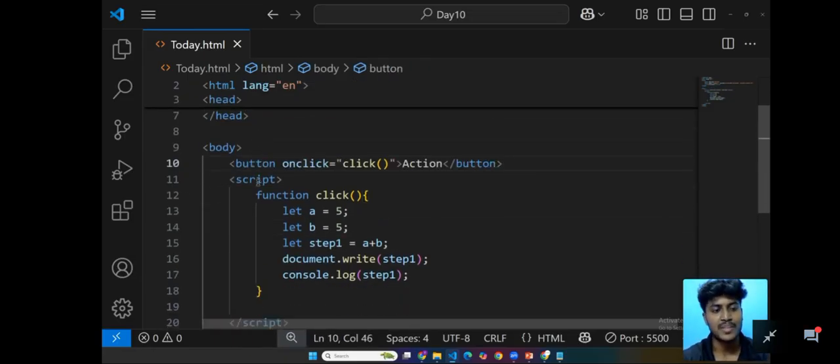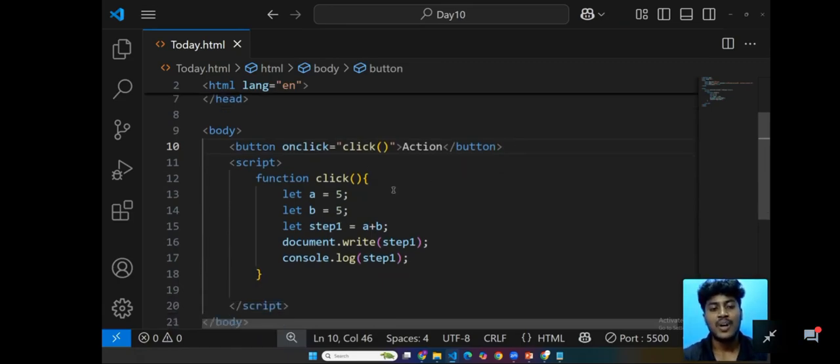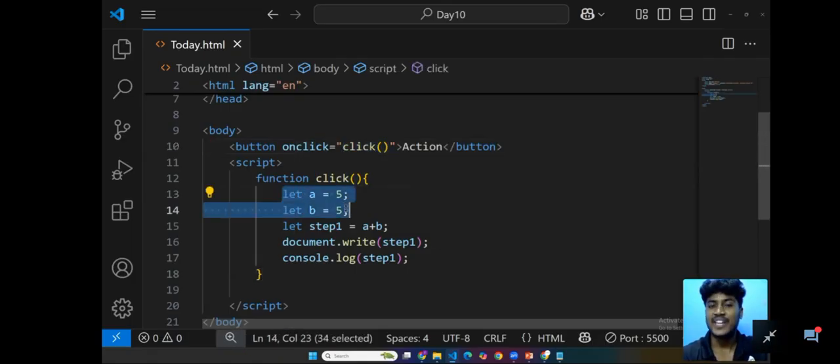Thank you so much for mentioning me. This is also what we changed. Now we are going to click the button. So we have declared the variable inside here.